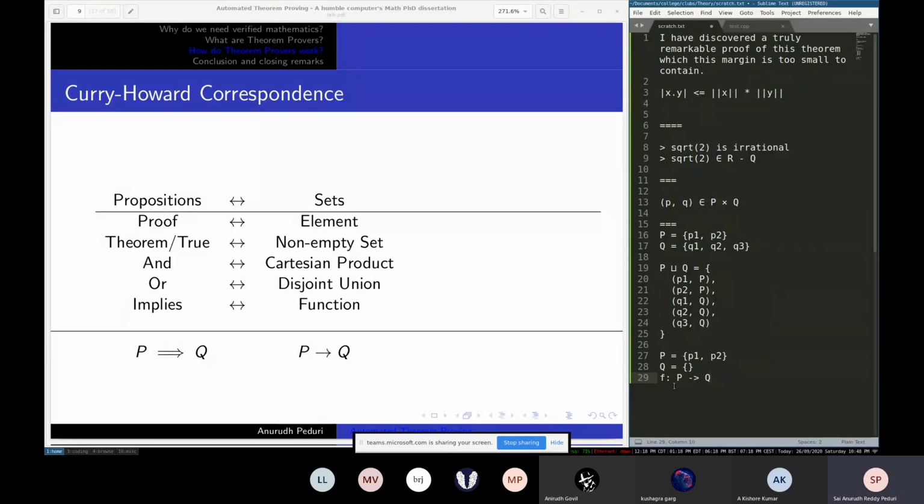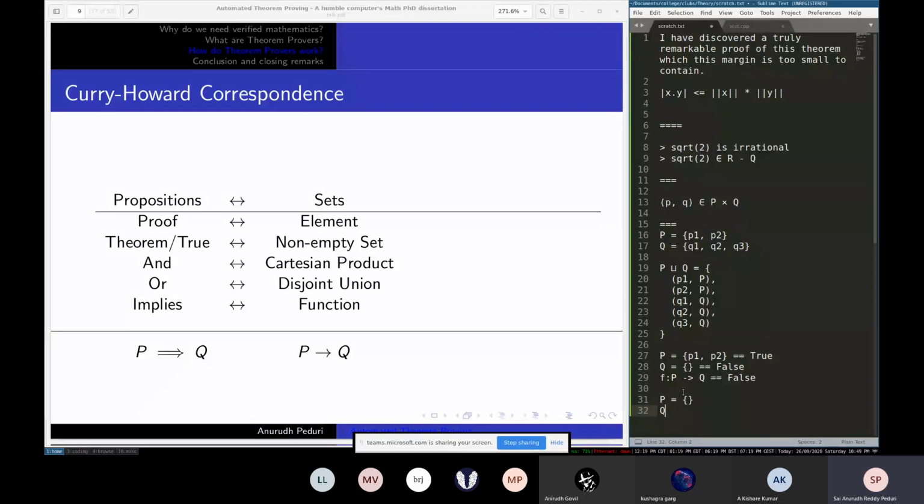Because when you say a function, for every element in P it has to map to an element in Q, but there are no elements. So this is something that's true, and this is something that's false. This is false because it doesn't exist, right? There is no such function. That implies that, if you have true implies false, that thing combined becomes false. But in any other case, you can construct it.